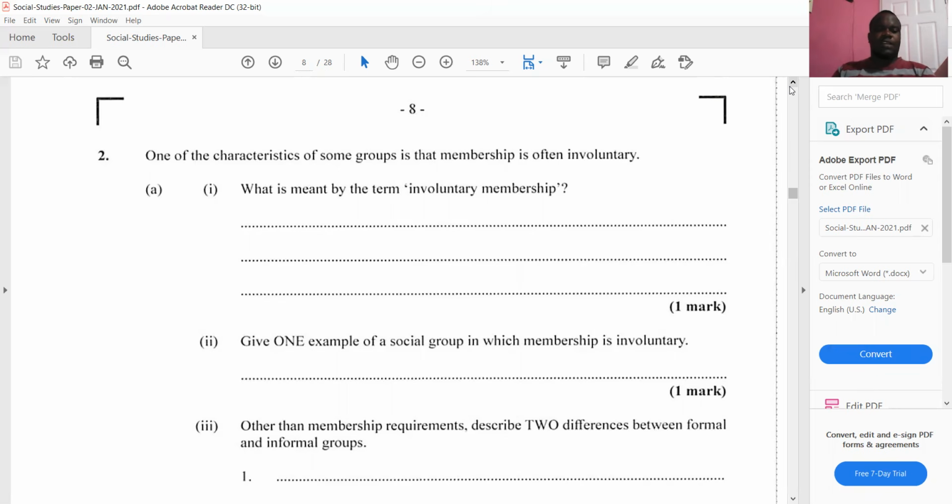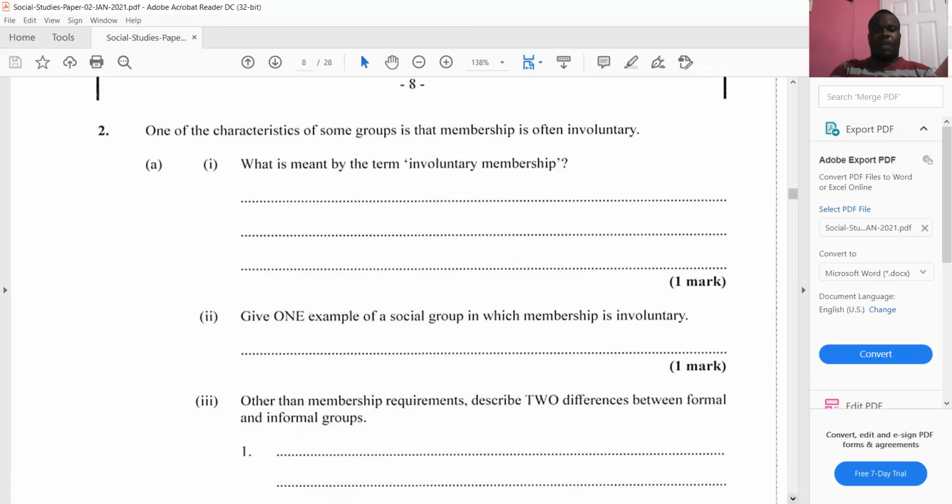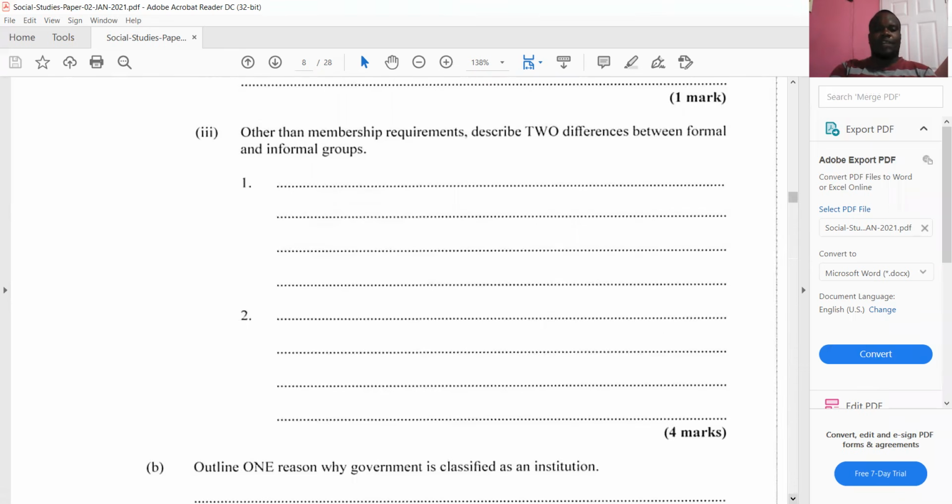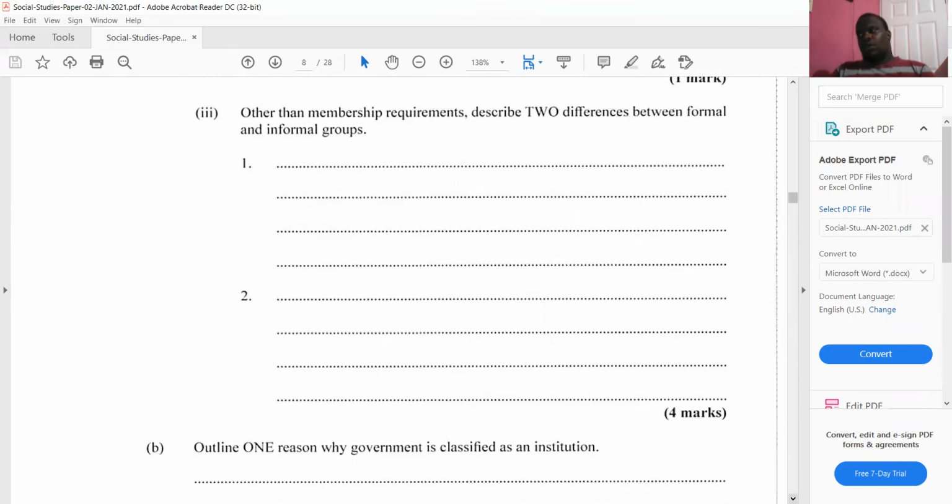Next part of the question says, other than membership requirements, outside of membership requirements, describe two differences between formal and informal groups. One difference between formal and informal groups is that formal groups require marks of identity, while informal groups don't have any marks of identity.